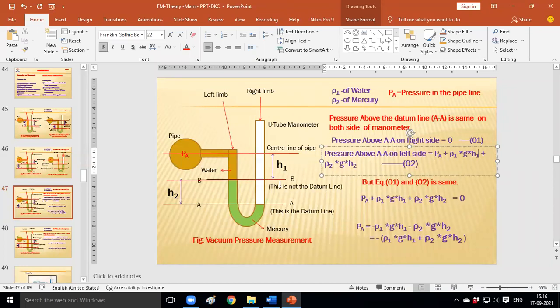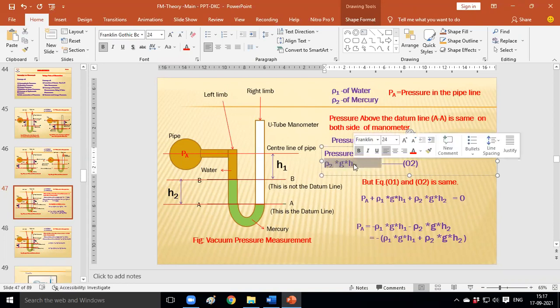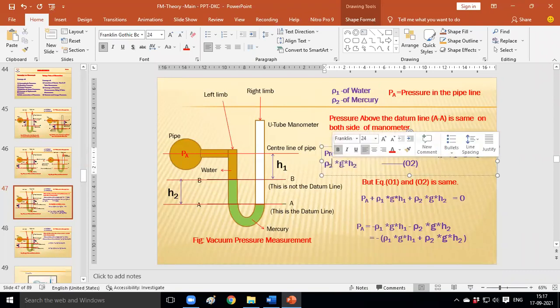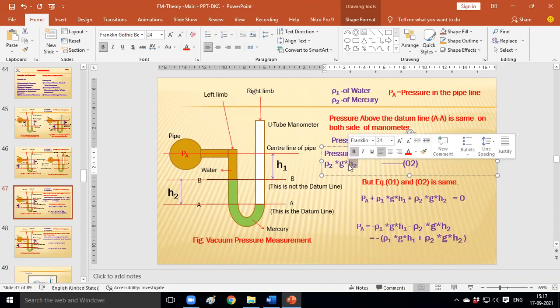Height of water column in left limb. Height of the water column from where? From the center of the pipeline. And similarly, rho 2 g h2 represents the hydrostatic pressure exerted by the mercury column in the left limb. Rho 2 is the density of mercury, g is acceleration due to gravity, and h2 is the height of mercury in the left limb.